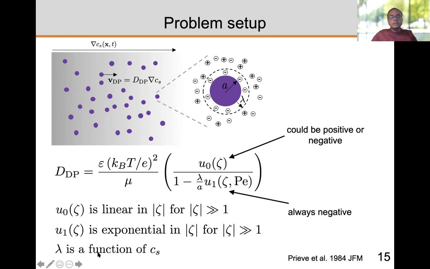The other effect we considered was, and lambda here is a function of Cs, like you mentioned, so it is actually evolving with space and time.